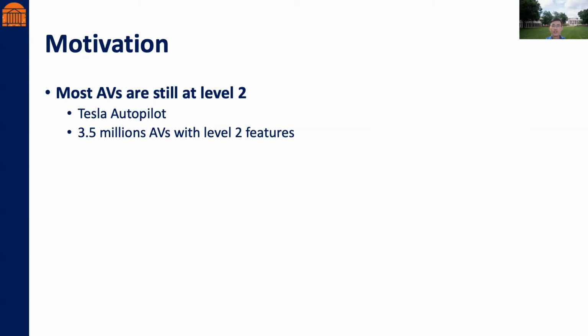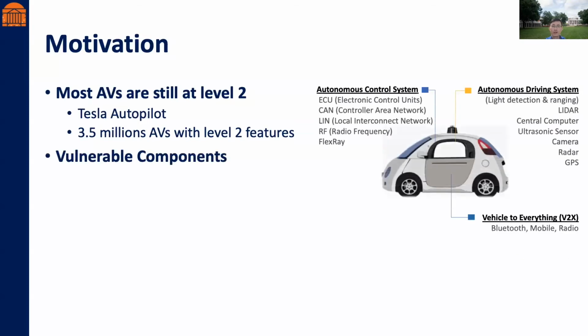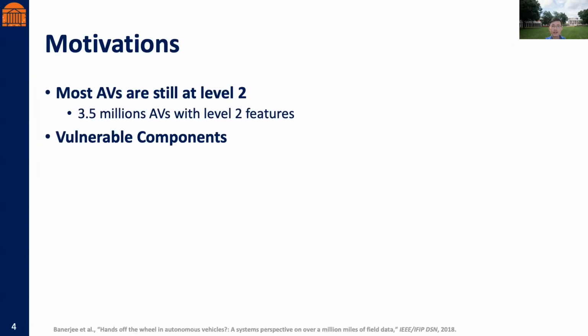The motivation to investigate level 2 ADAS safety is that most of the AVs are still at level 2, including Tesla Autopilot. Recent studies also show that over 3.5 million passenger cars worldwide are equipped with level 2 autonomous driving features. However, there are a variety of vulnerable components within a vehicle, including CAN bus, LiDAR, camera, or vehicle-to-everything communication. Malicious attacks or accidental faults could happen due to these vulnerabilities, which might cause accidents or threaten driving safety.